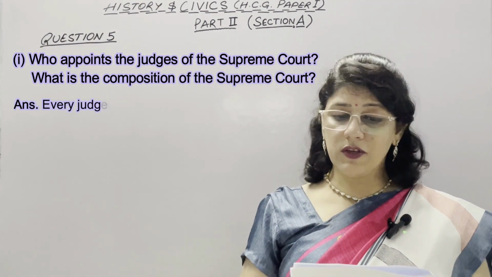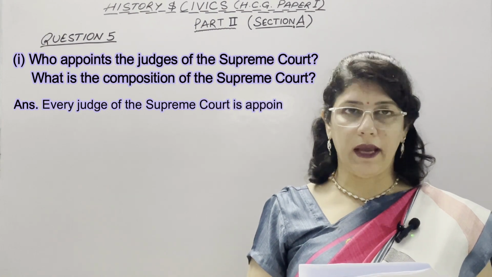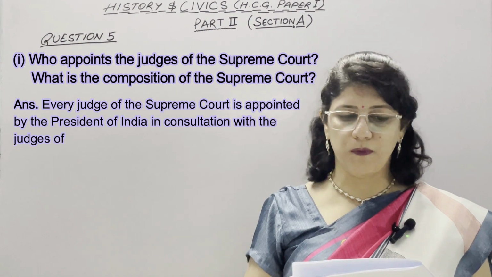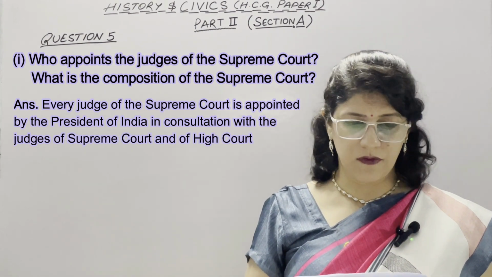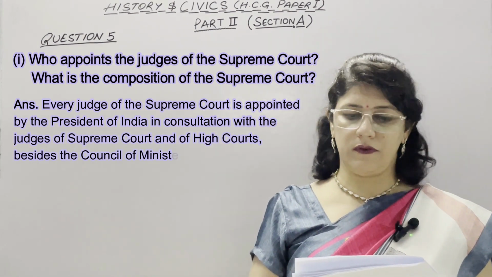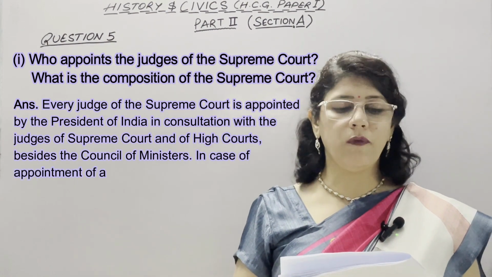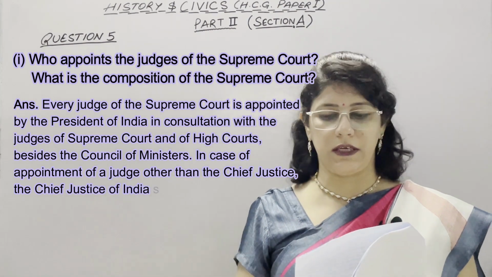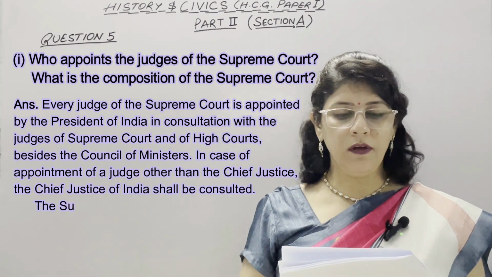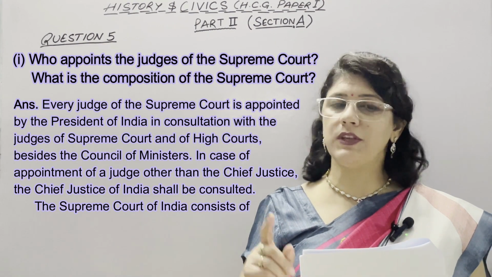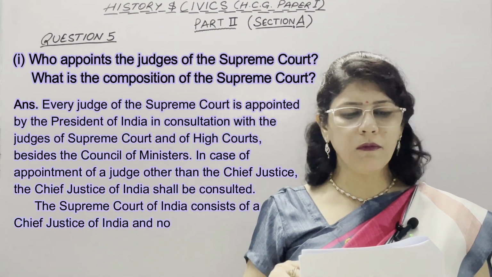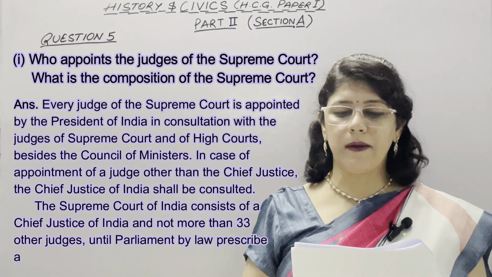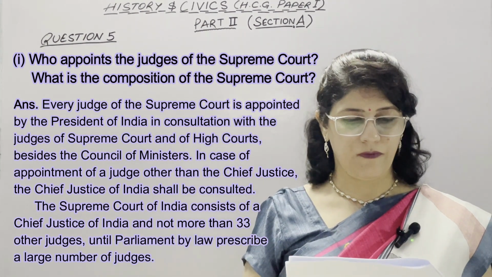So, every judge of the Supreme Court is appointed by the President of India in consultation with the judges of Supreme Court and of High Courts, besides the Council of Ministers. In case of appointment of a judge other than the Chief Justice, the Chief Justice of India shall be consulted. Now, composition. The Supreme Court of India consists of a Chief Justice of India and not more than 33 other judges until Parliament by law prescribes a larger number of judges.